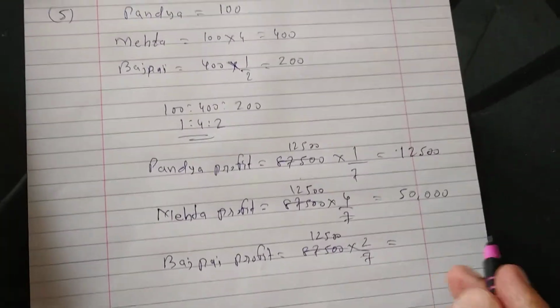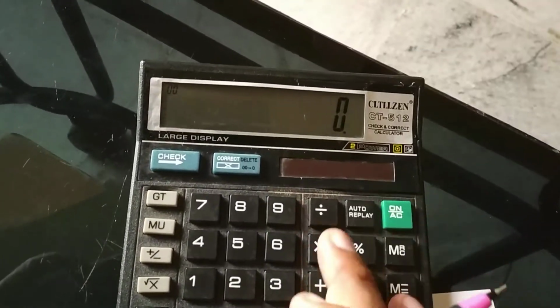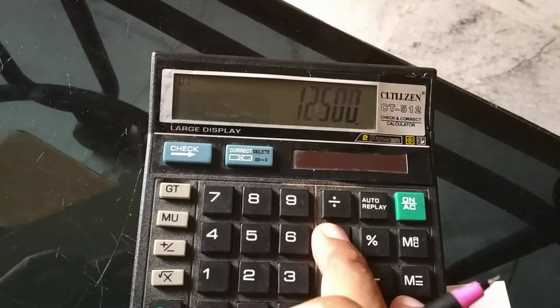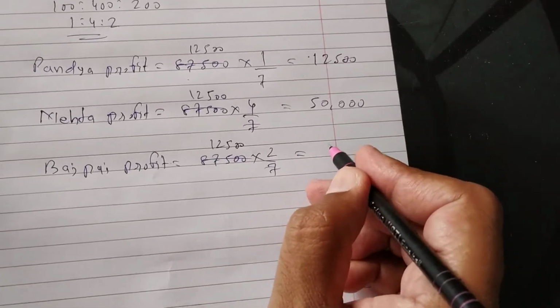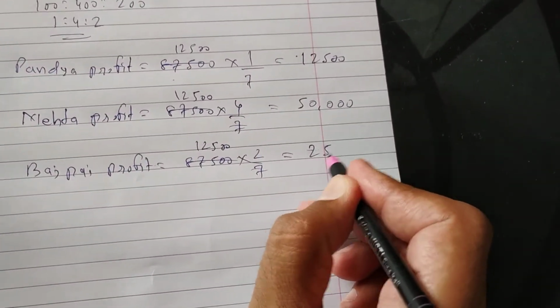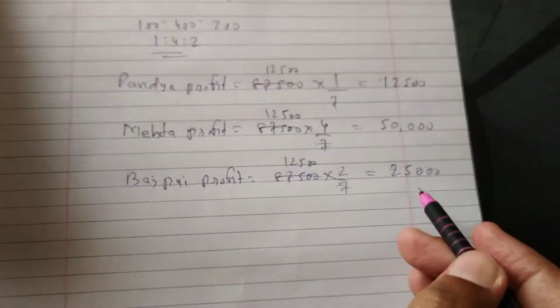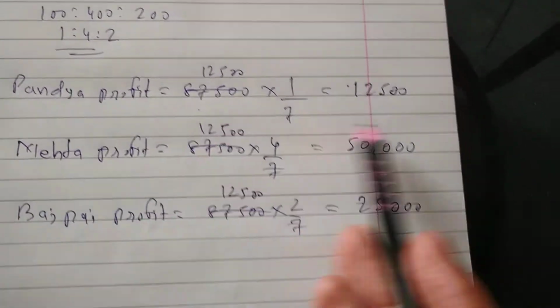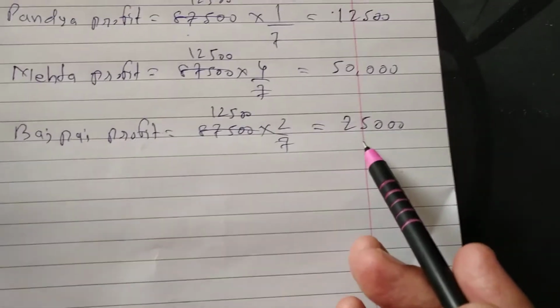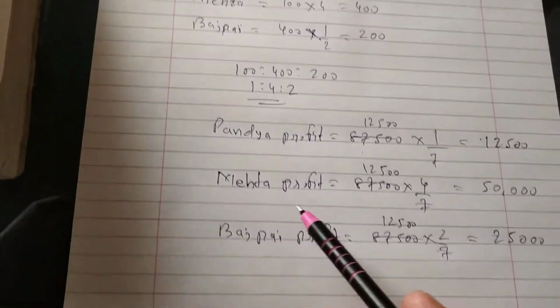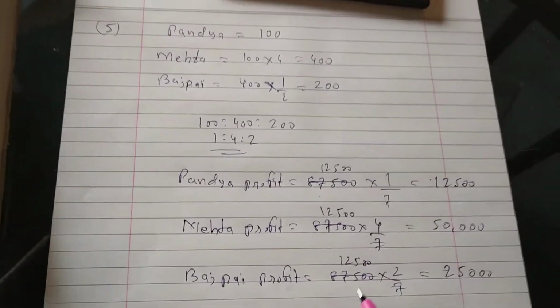Now 12,500 multiplied by 2, value is 25,000. So all three partners' profit is: Pandya's profit 12,500, Mehta's profit 50,000, and Bajpai's profit 25,000. So the profit is calculated here. So this sum is over now.